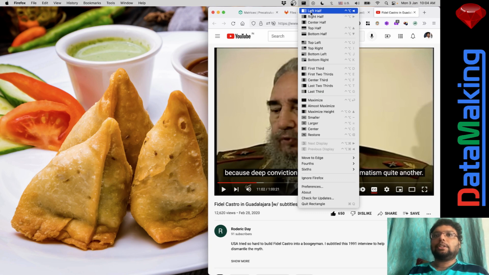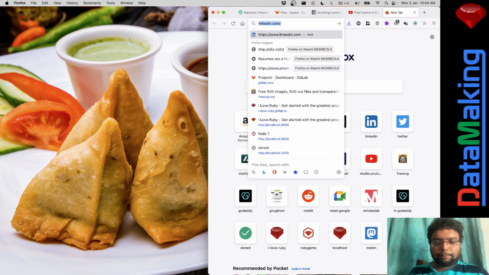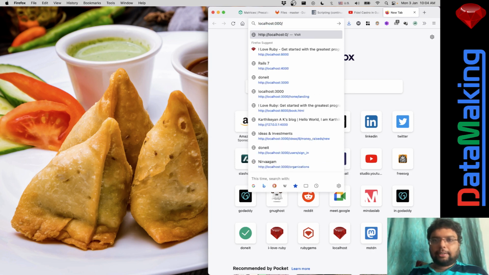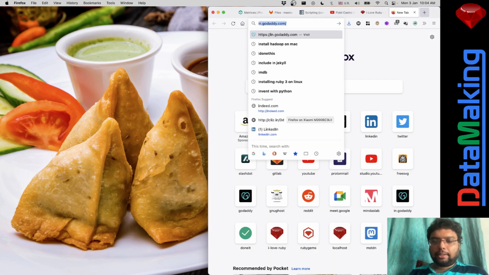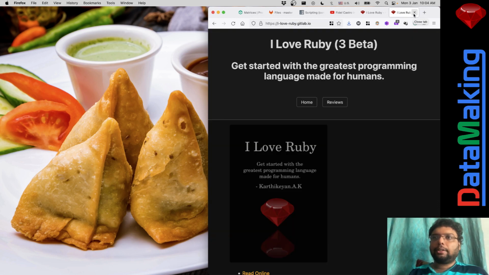So let me load my book. I'm just running a local server to load my book, but you can get it over here, at iloveruby.gitlab.io. So that's the thing.